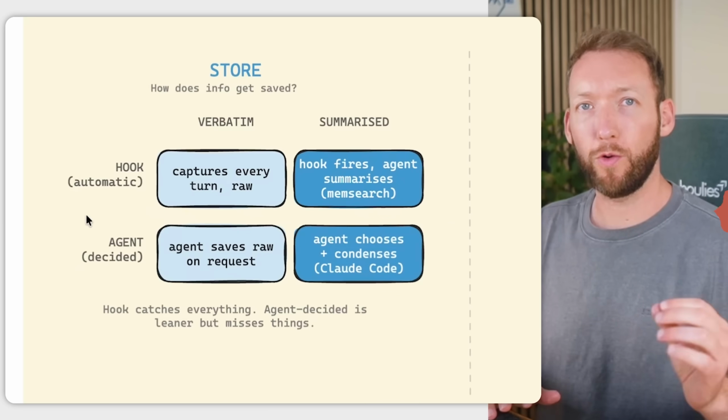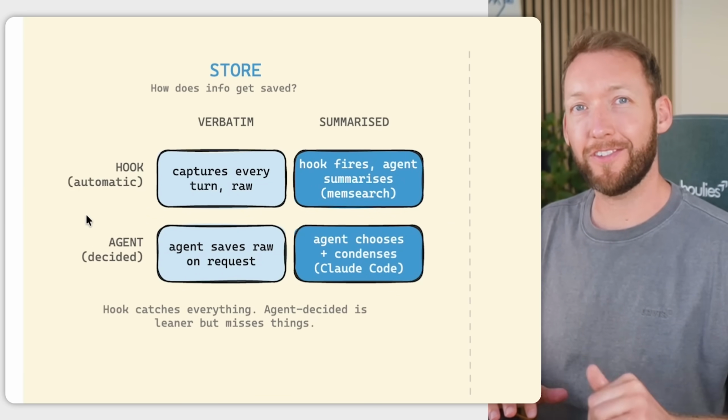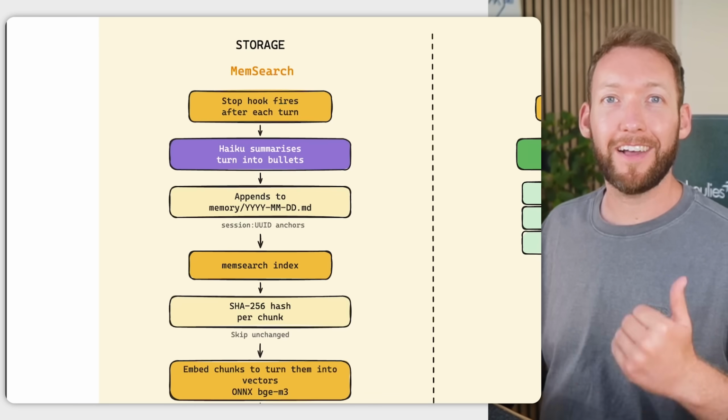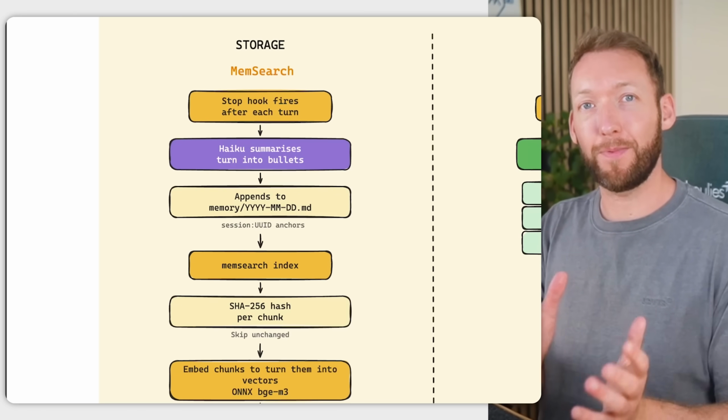So if you remember, Claude Code's storage choice was agent decided and then summarized. And the summarized part is actually fine. It's going to keep things clean in our memory storage. But the agent decided part is where it's arguably the weakest. So the fix is to keep the summarizing, but add an automatic hook. So nothing depends on the agent actually noticing and therefore deciding what to keep. And that's exactly why we've chosen MemSearch for this part of the framework.